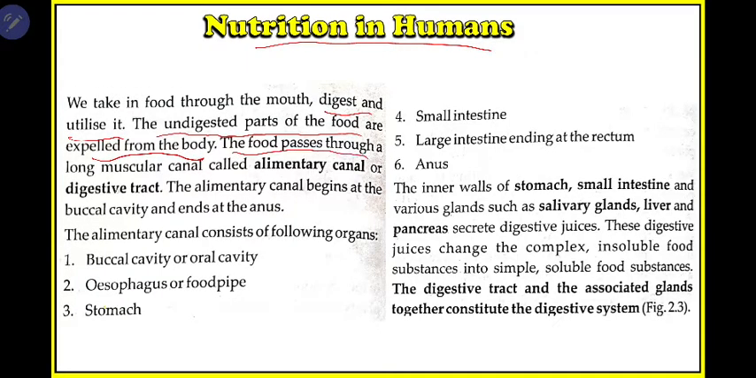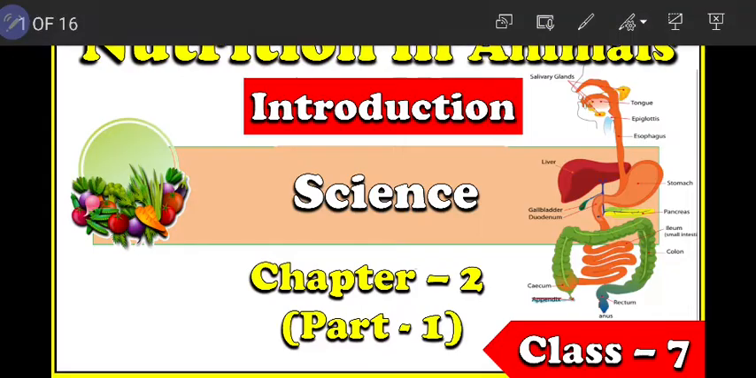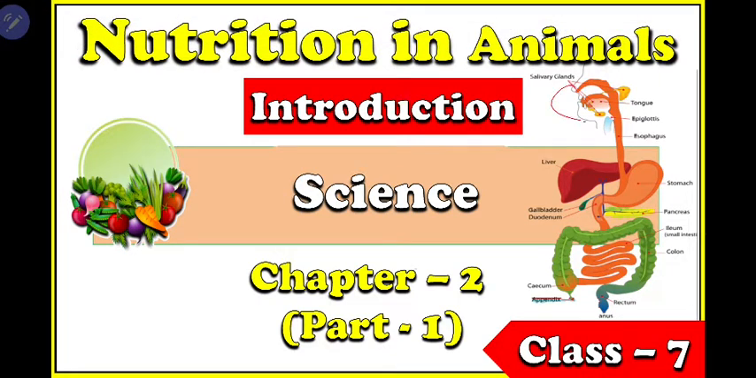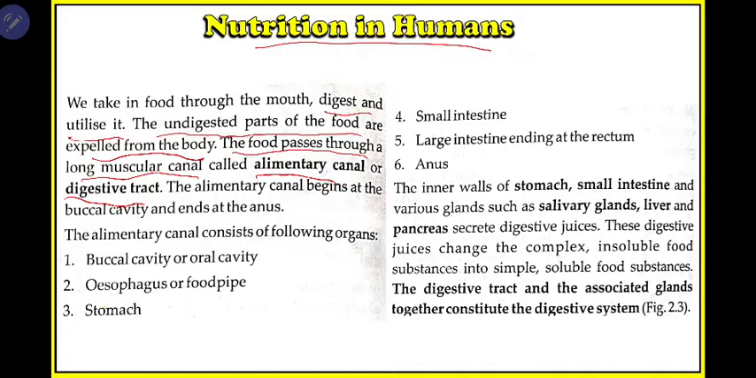The food passes through a long muscular canal that is known as our alimentary canal or digestive tract. From the mouth to the anus, this system is known as the digestive tract. This is known as your alimentary canal or digestive tract. The alimentary canal begins at the buccal cavity, or mouth, and ends at the anus.